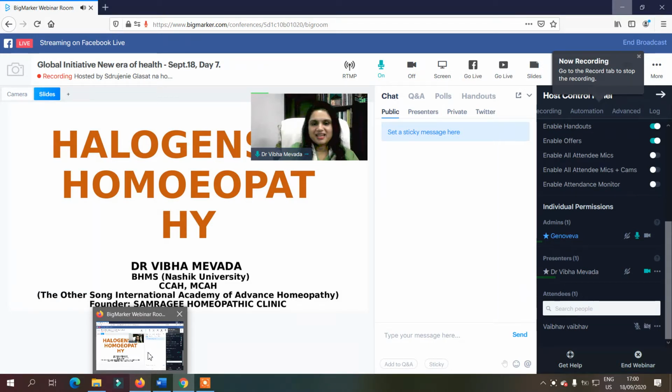If we see the periodic table of chemistry, we see the 17th column here, and these are the halogen family. All five elements of the 17th column are the halogen family. And if we see this thing homeopathically,